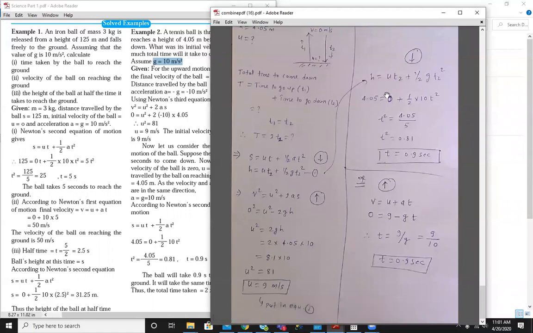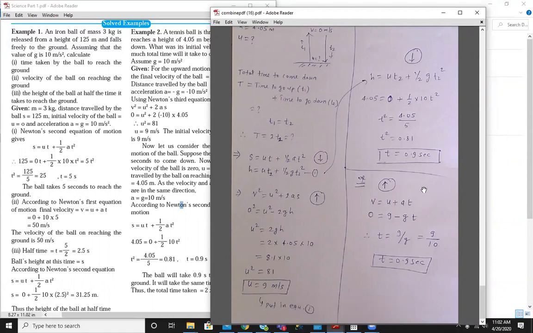From the downward motion part, just find out the time of the downward motion, and multiply this time by 2, and you will get the total time, that is 1.8 second. This time can also be found from the upward motion, v equal to u plus at, as the final velocity for the upward motion will be 0, the initial velocity is already found as 9 meter per second, and for upward motion a is minus g.